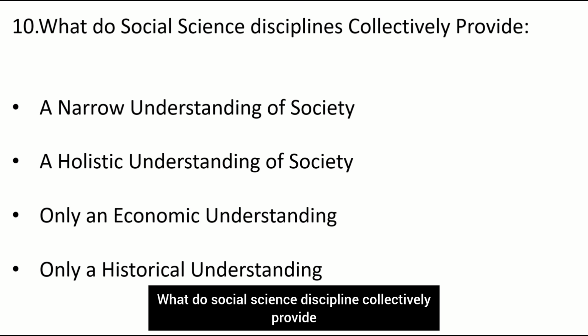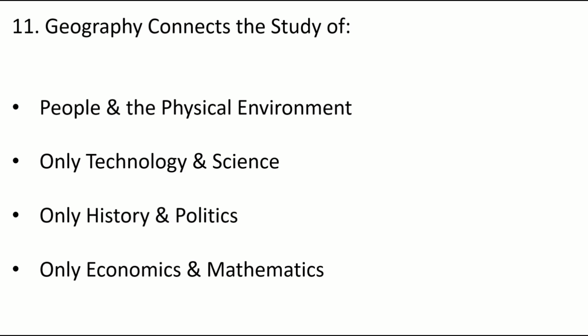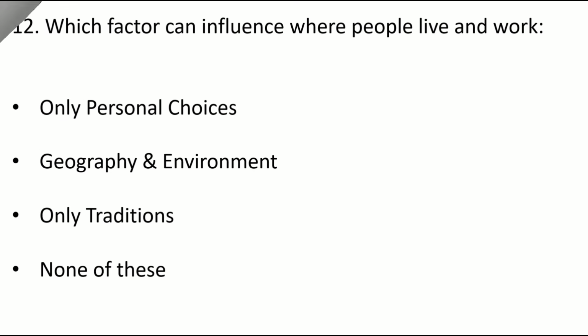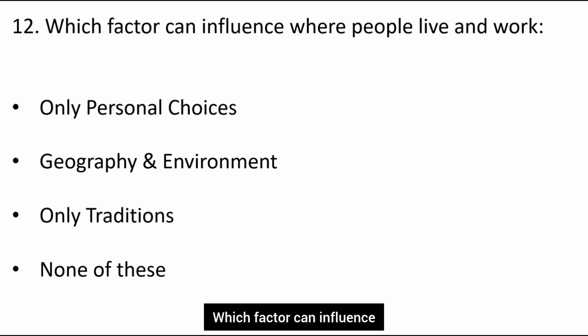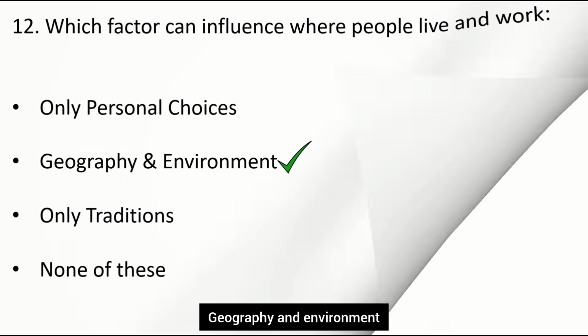What do social science disciplines collectively provide? A narrow understanding of society, a holistic understanding of society, only an economic understanding, only a historical understanding. A holistic understanding of society. Geography connects the study of people and the physical environment, only technology and science, only history and politics, only economics and mathematics. People and the physical environment. Which factor can influence where people live and work? Only personal choice, geography and environment, only tradition, none of these. Geography and environment.